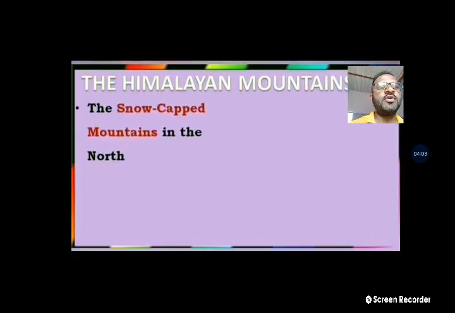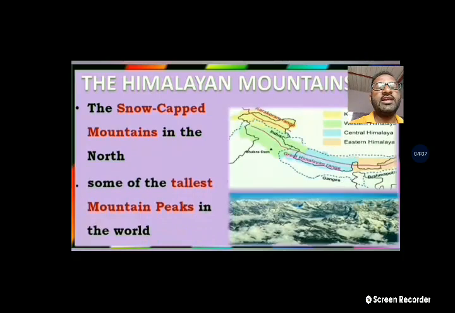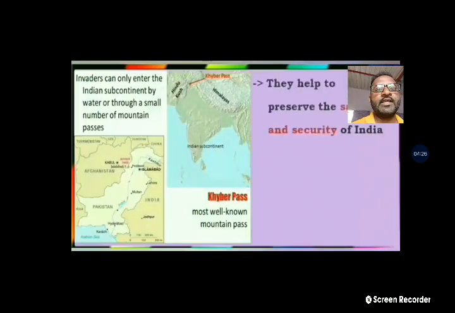And the Himalayan mountains, the snow-capped mountains in the north, have some of the tallest mountain peaks in the world. For example, Mount Everest and K2. K2 is the highest peak in India, and Mount Everest is the highest peak in the world. So look at the mountain ranges.